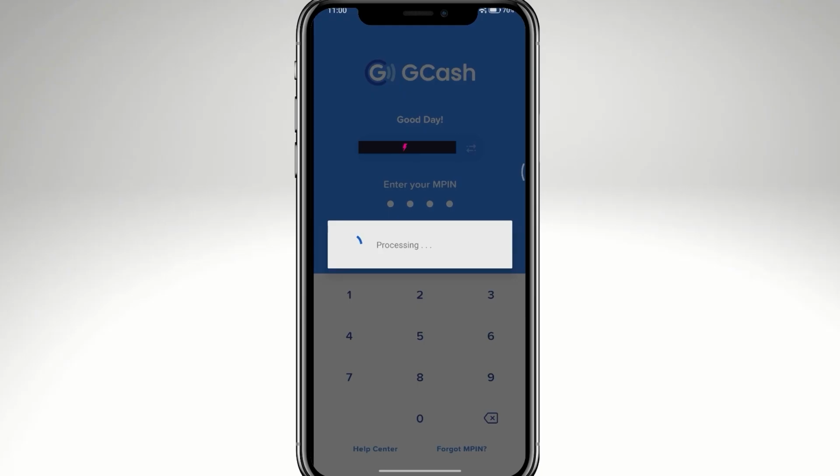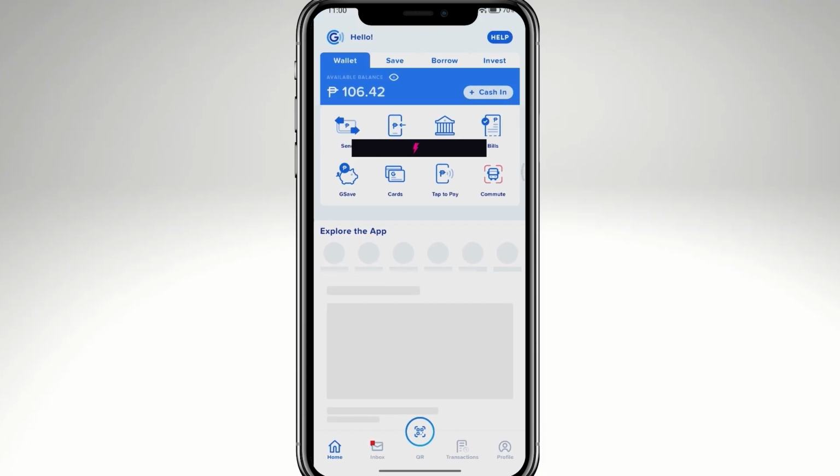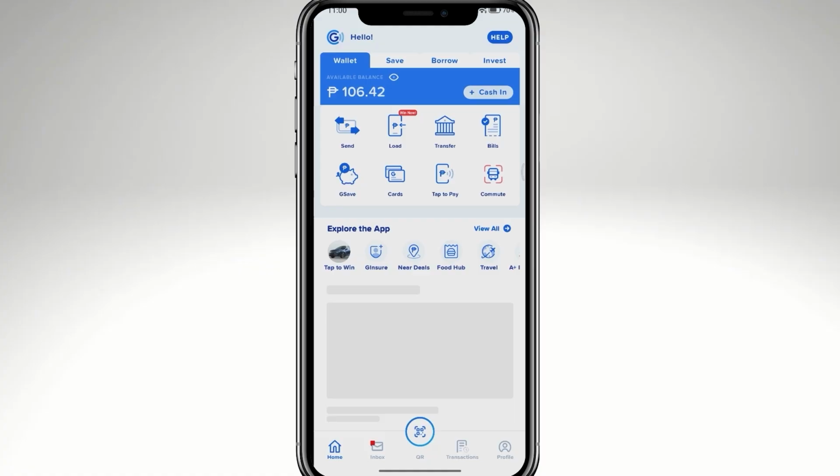Remember, ensure your GCash account name matches your verification details when possible, and always check your withdrawal status in the transaction history. Basically, that's it for today's video on how to withdraw money using GCash.